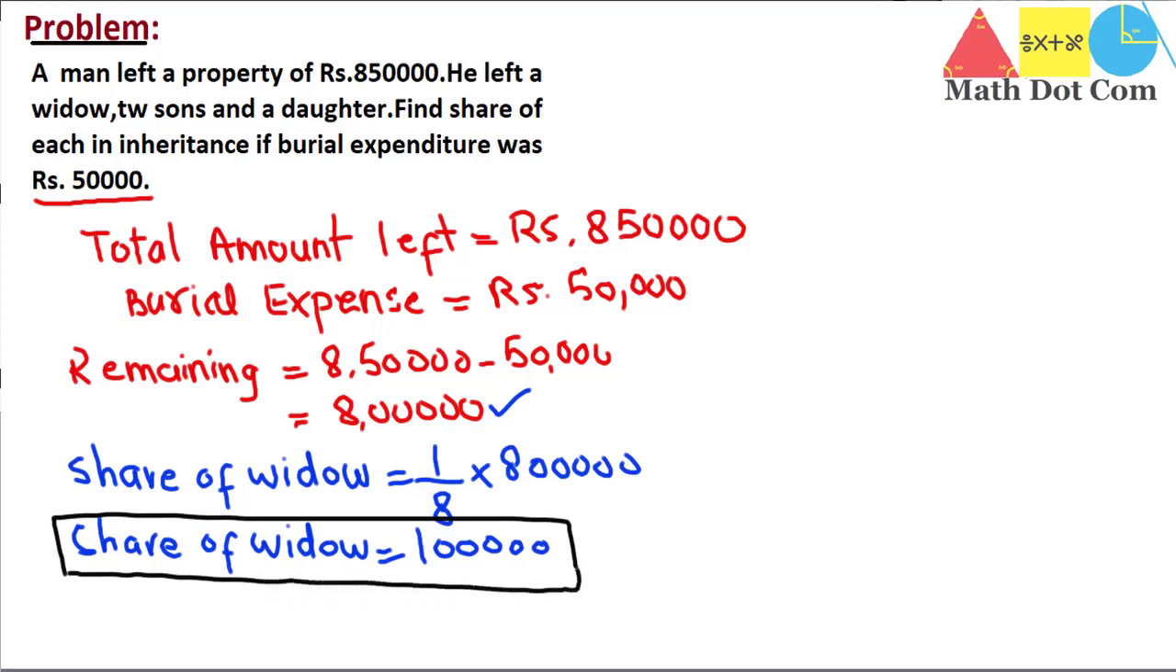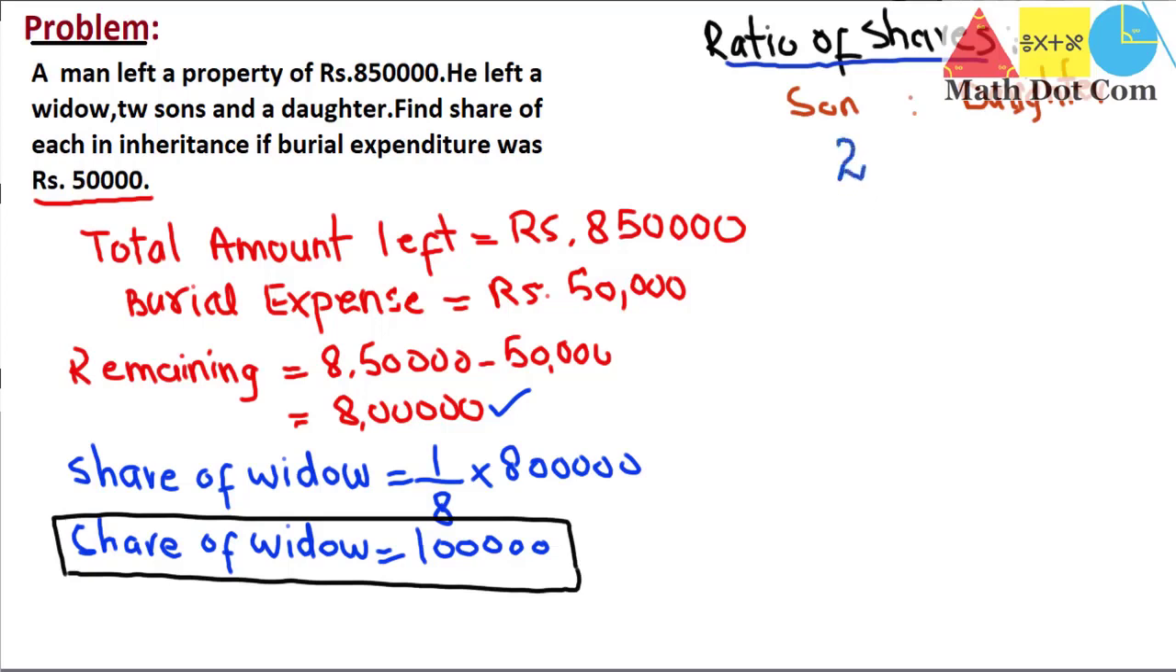Now we have to find the share of son and daughter. That is very important to understand, as there is a ratio between them. So first we will find the ratio of the shares. I'll write here, ratio of shares, son to daughter. According to the Islamic Sharia law, the ratio is 2:1. 2 parts are for the son and 1 part is for the daughter, or you can say the share of the daughter is half as compared to the son. As in the question we have 2 sons, we will multiply 2 by 2, ratio 1 for the daughter, so 4:1.